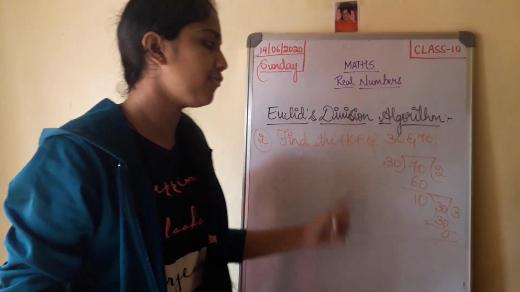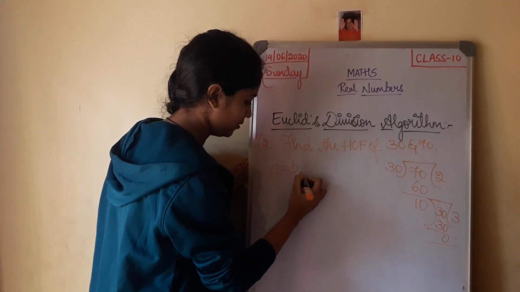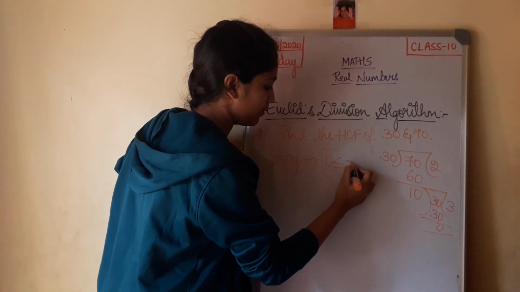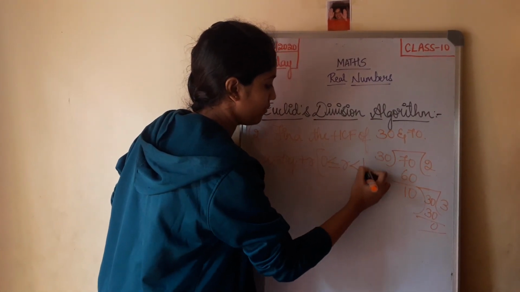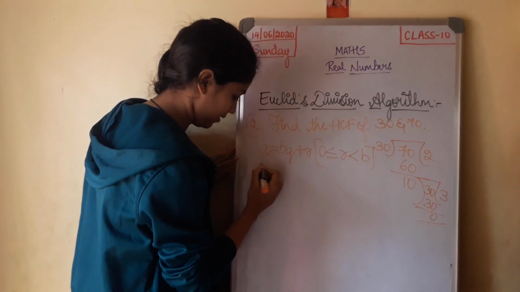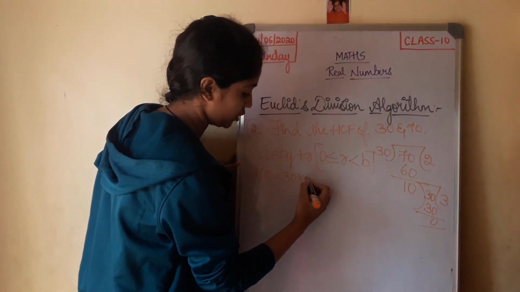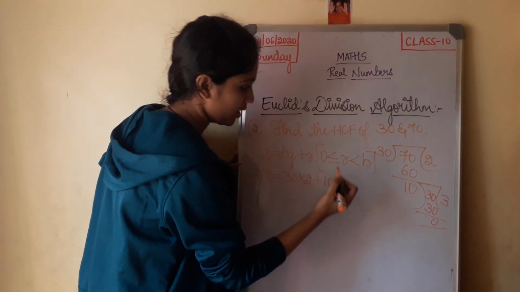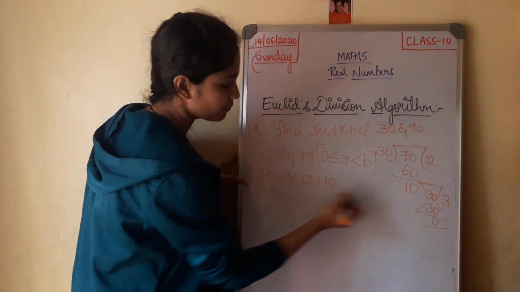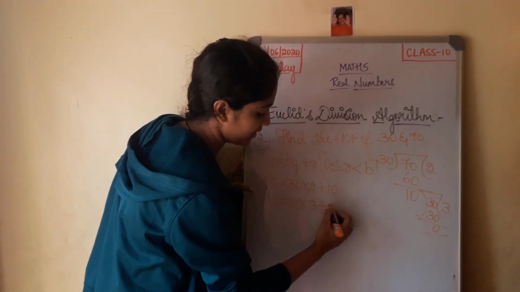Now express this in the form of Euclid's division lemma. The general form A equal to BQ plus R, where 0 is less than or equal to the remainder and the remainder is always less than the divisor. Now substitute the values. Dividend is 70, that is equal to divisor 30 multiplied by the quotient 2 plus the remainder 10. Next, the dividend is 30, that is equal to divisor 10 multiplied by 3 plus the remainder 0.